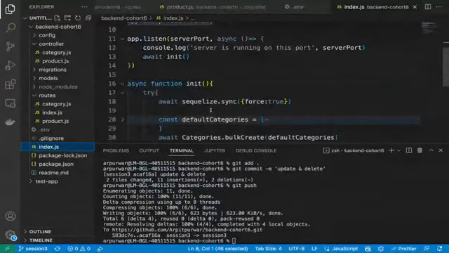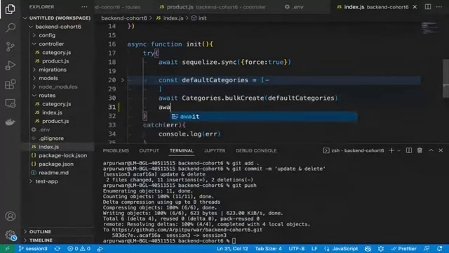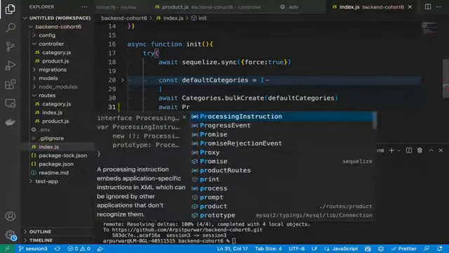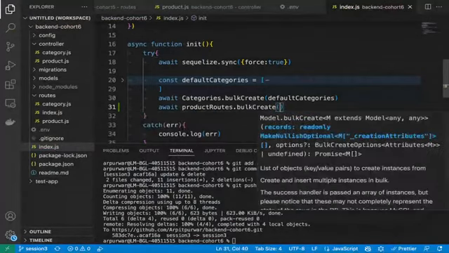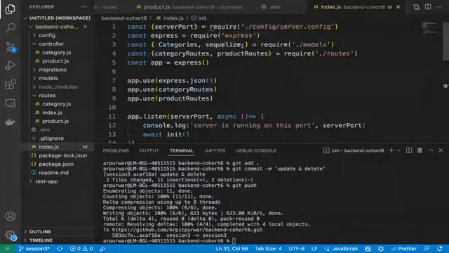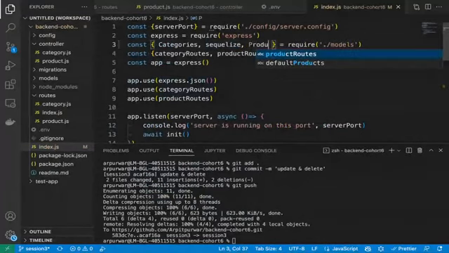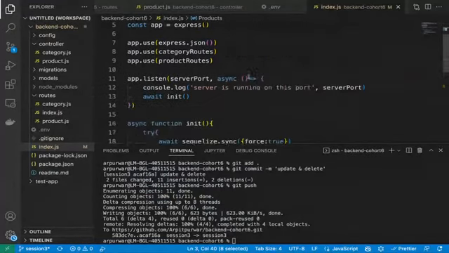Similar to how we have added the categories, in a similar way we can add the product also. We can do await product dot bulkCreate like this, await products dot bulkCreate, and then here we can get default products. Correct? And on the top, we need to import products again. Do not forget. Last time somebody forgot this thing. I think Likhit was the only one who had not imported it here.